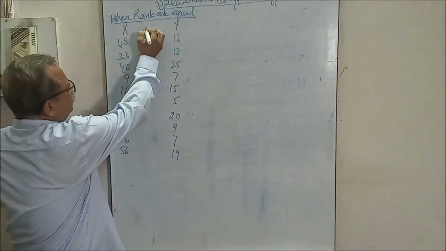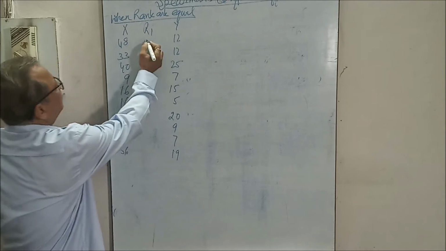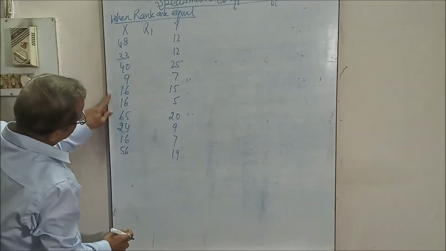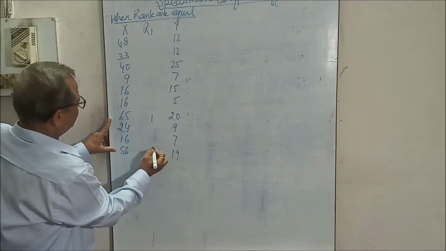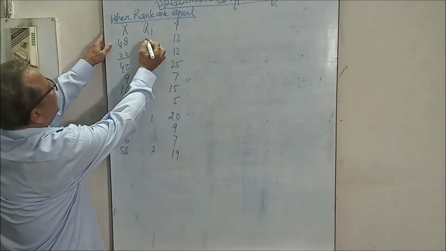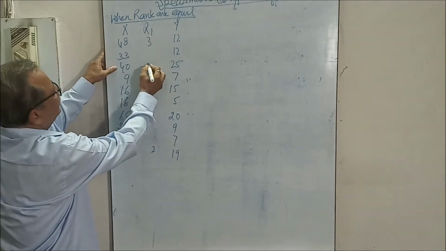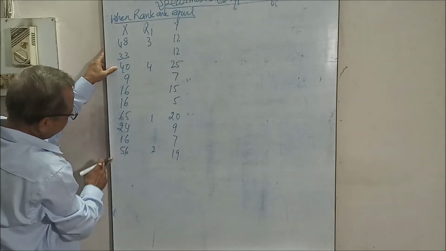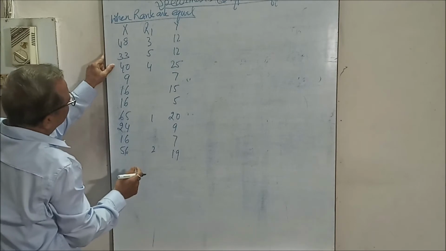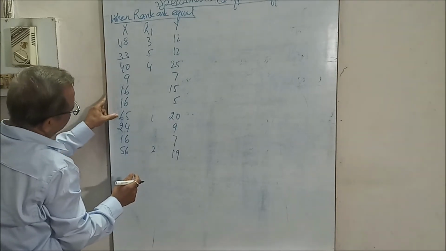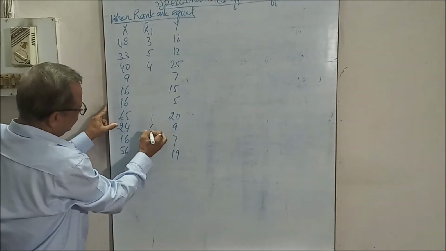Now give the rank to this. R1: the highest in it is 65, give it number 1. 56 gets 2, 48 gets 3, 40 gets 4, 33 gets 5, 24 gets 6.